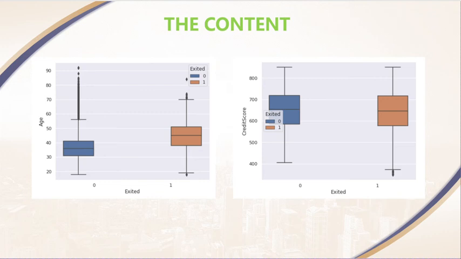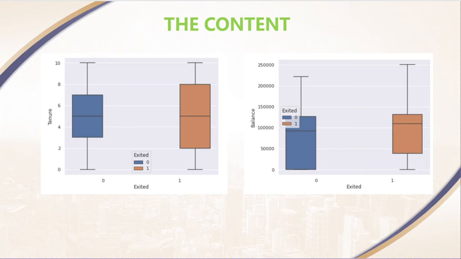As you can see here, the older customers are churning more than the younger. This could be due to a difference in service preference between age categories. The bank may need to review their target market or review the retention strategy for the different age groups. Credit score is about the same.